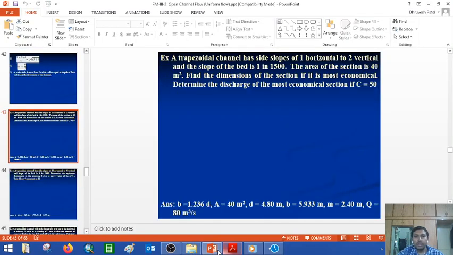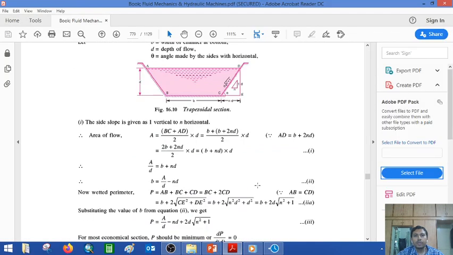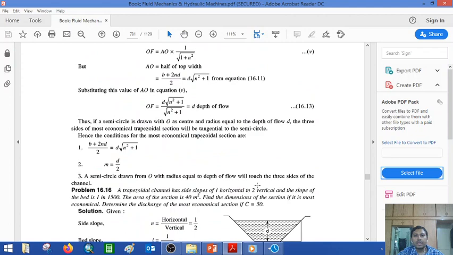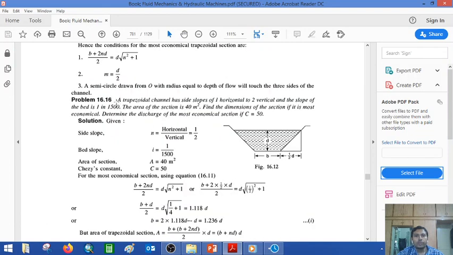So I will take the same example from the Bansal book already shared with you. No problem, you have to refer to those examples yourself at home. These examples are on page 781 and the example number is 16.16. Now this is a trapezoidal channel section, where the side slope is 1 to 2. N is the side slope, so the width is N into D, and you take the side slope as horizontal by vertical, so it comes as 1 by 2 D.